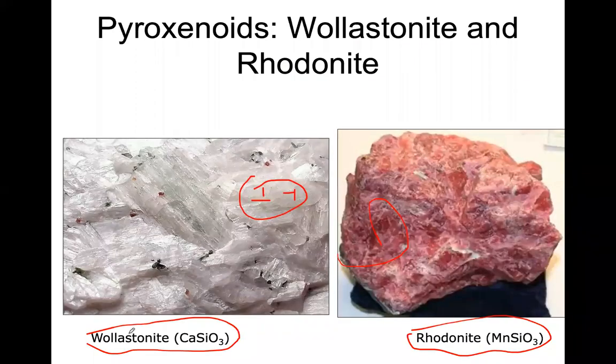Do you have questions? So remember, high pressure varieties are also there for amphiboles. What is the high pressure variety of amphiboles? Glaucophane or riebeckite. Those show very blue colors. So you can search in Google when you have free time and check their appearance. A very beautiful bluish color is found.